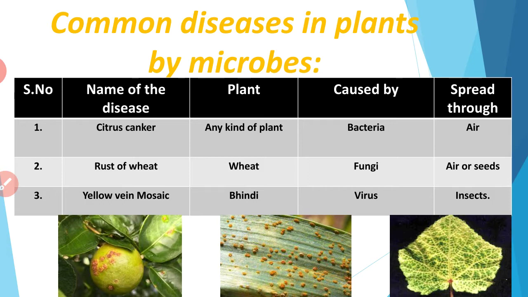So the first picture is citrus canker. It affects any kind of plant, it is caused by bacteria, and it is spread through air. It affects the leaf and the fruit part of the plant. The second picture is rust of wheat. It affects the wheat plant and it is caused by fungi. It is spread through air or seeds. It affects the leaf part. And the third picture is yellow vein mosaic. It affects the bindi, which is nothing but lady's finger, and it is caused by a virus and spread through insects. Understood? So, an easy natural way to prevent these diseases is to spray grey ash on the plants.